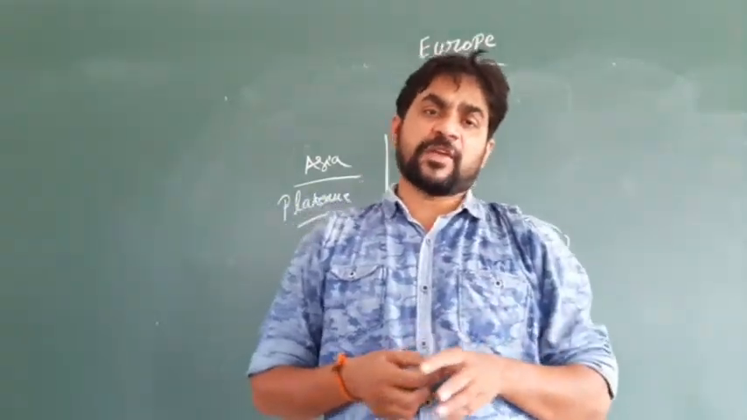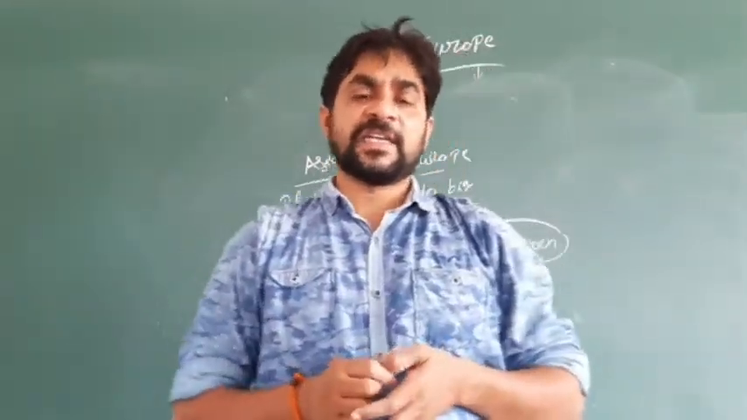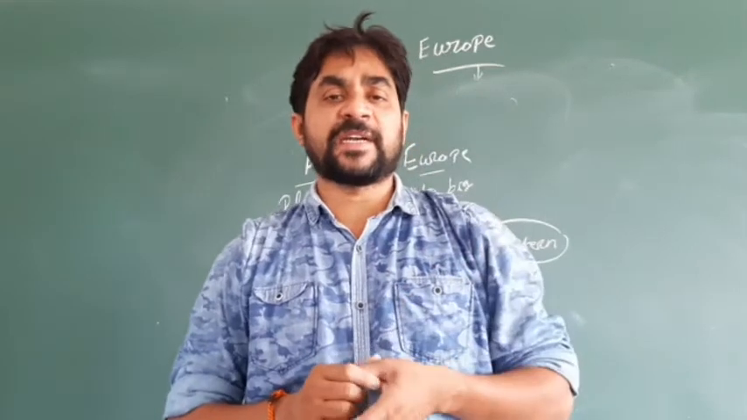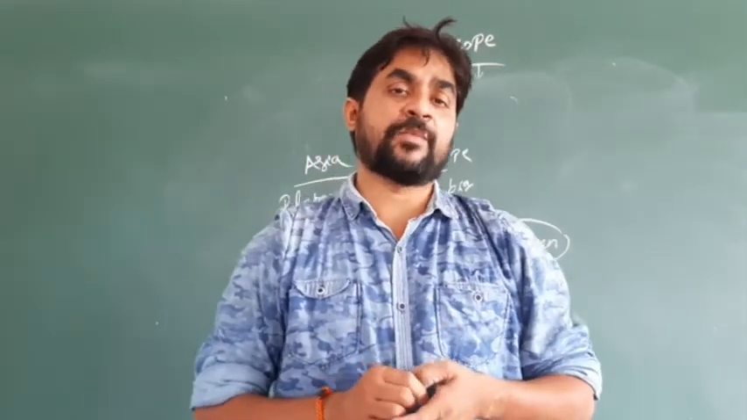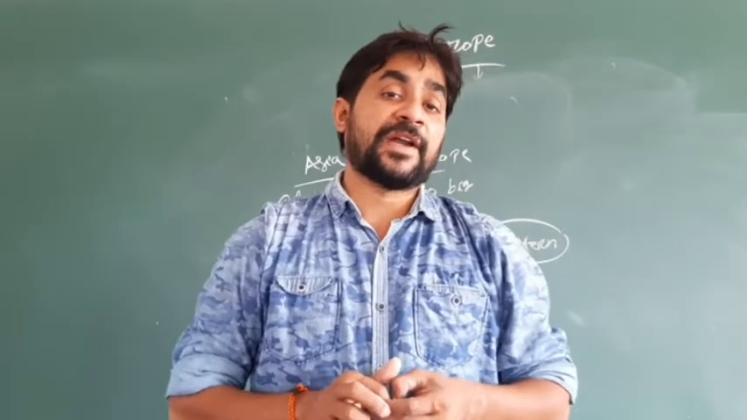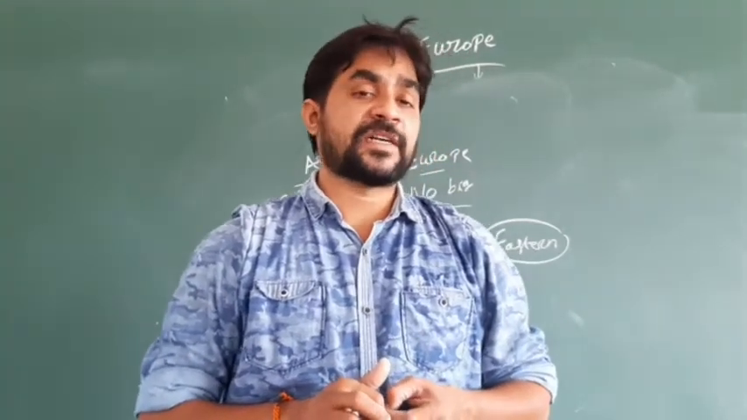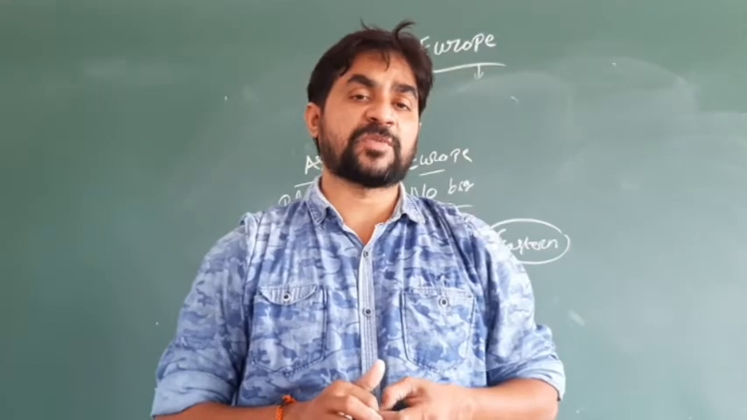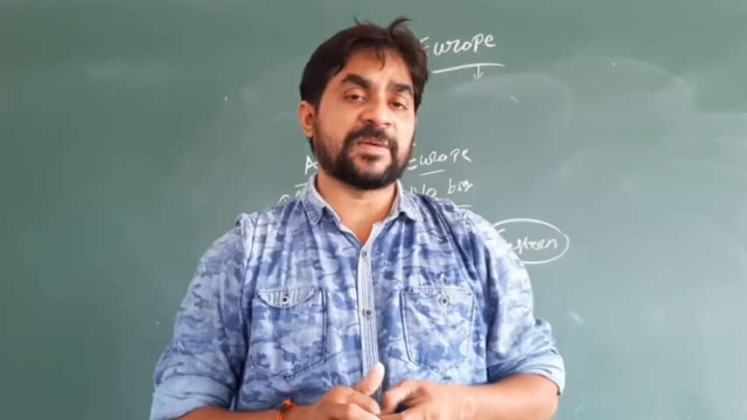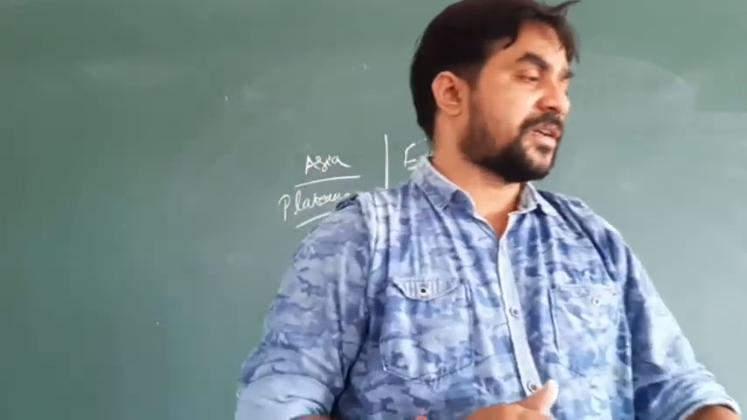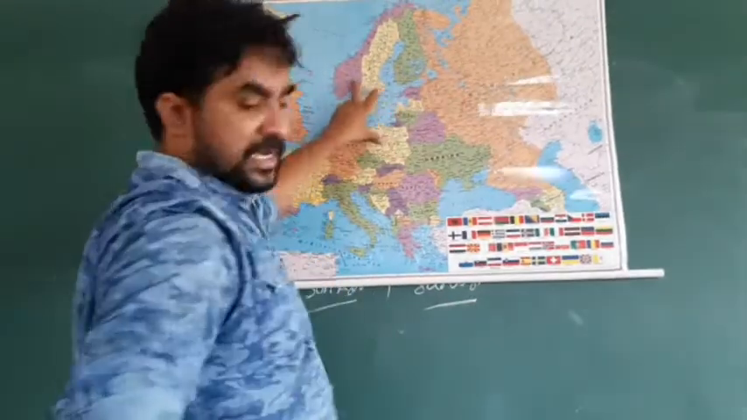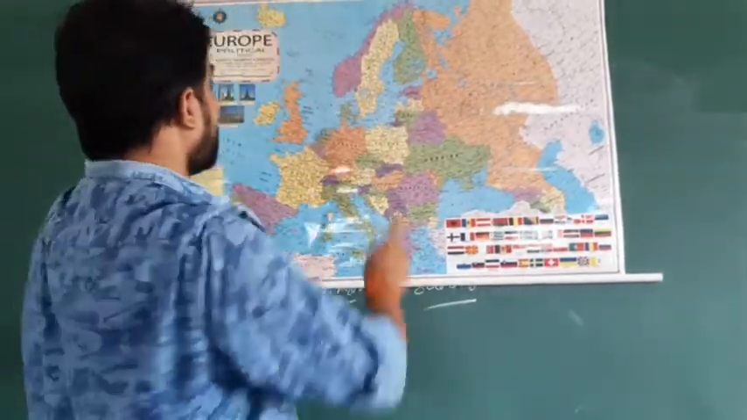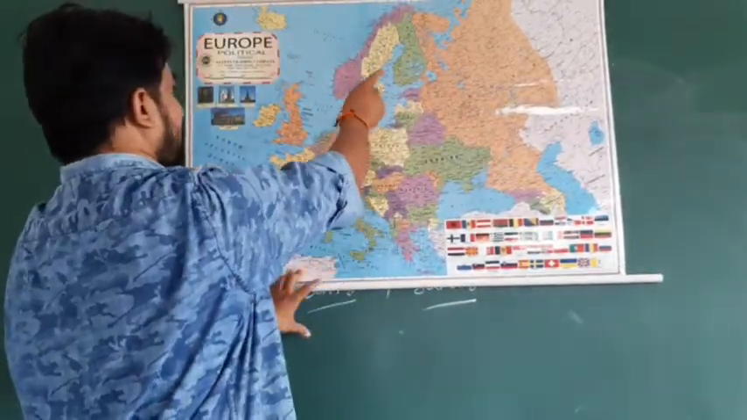So in the region of Europe, in some of the countries, even at midnight 12 o'clock they have the sun. Take an example, countries like Norway. Norway is called the country of the midnight sun. The country of the midnight sun is called Norway.